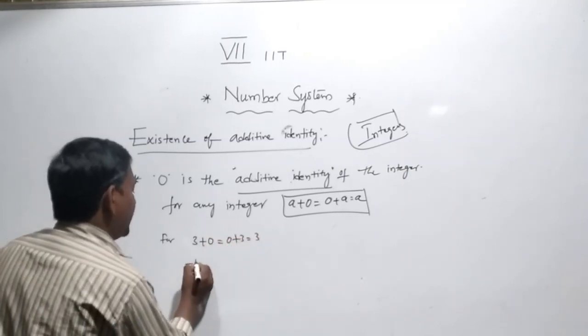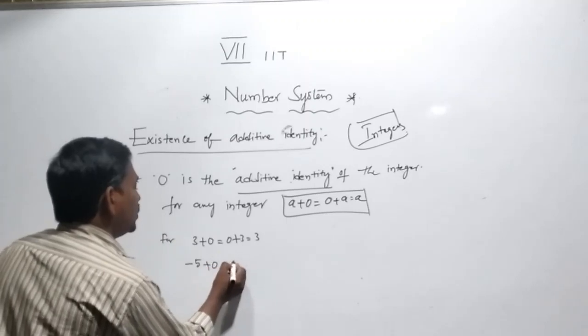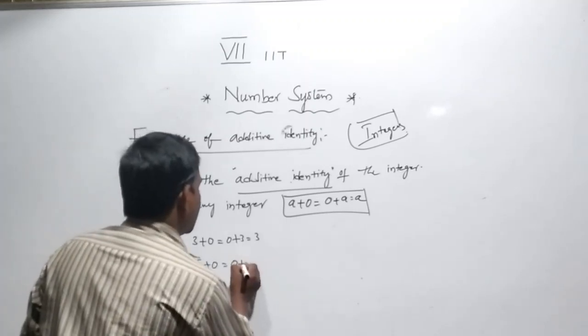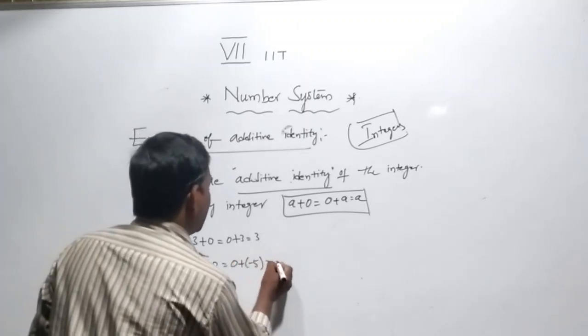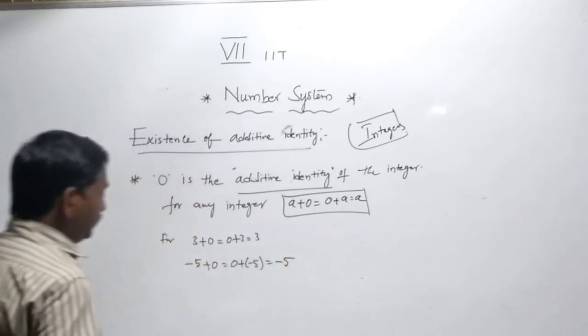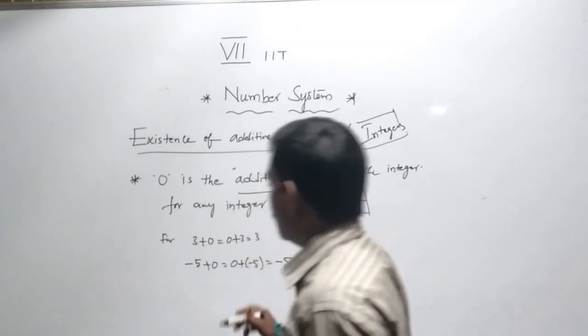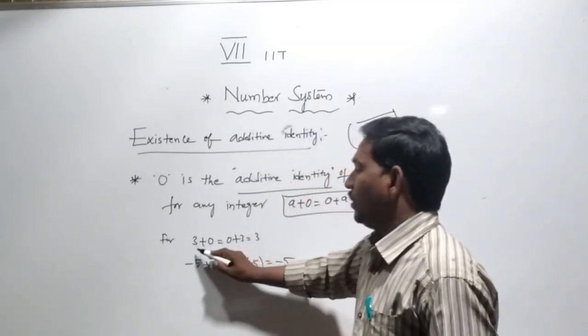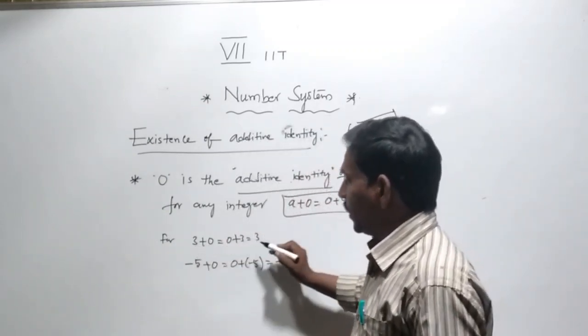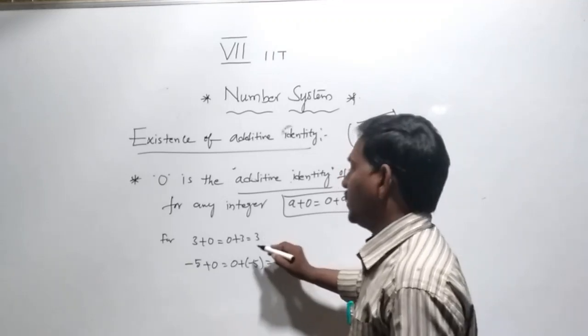Minus 5 plus 0, 0 plus minus 5 equals minus 5. So when we add 0 to any integer, we again get the same number.